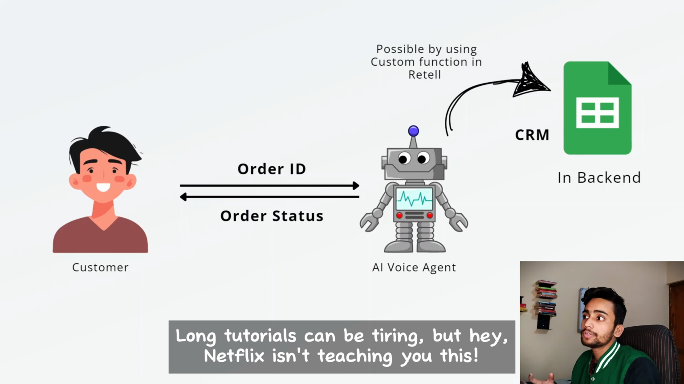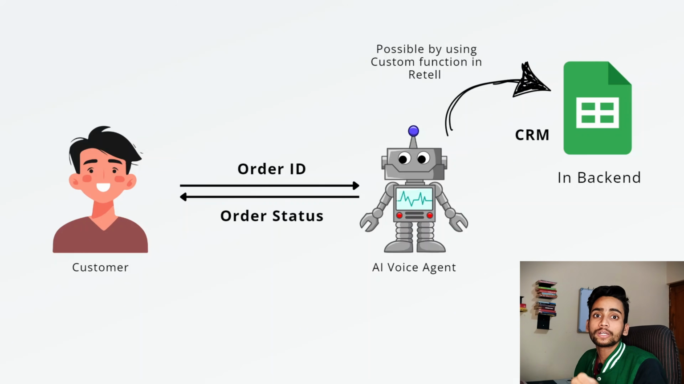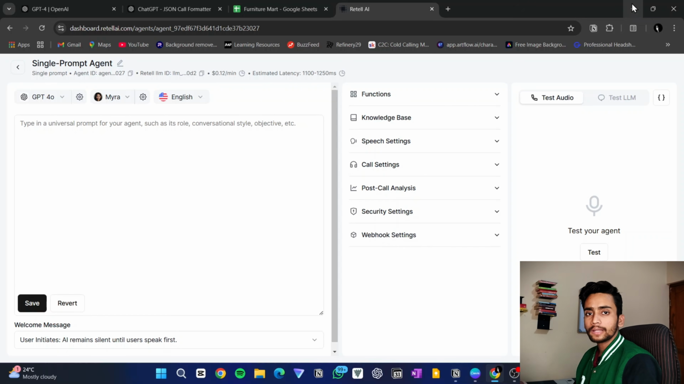For this particular video, I'm only focusing on one customer query, that is how a customer can get the order status of the product he has purchased. But in e-commerce there can be different types of queries like return requests and order cancellation. All those things can also be included in the same AI voice agent. Now let's start making our AI voice agent.